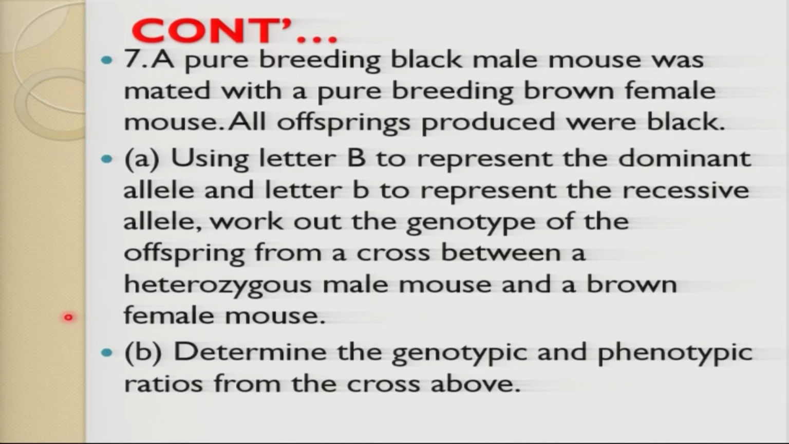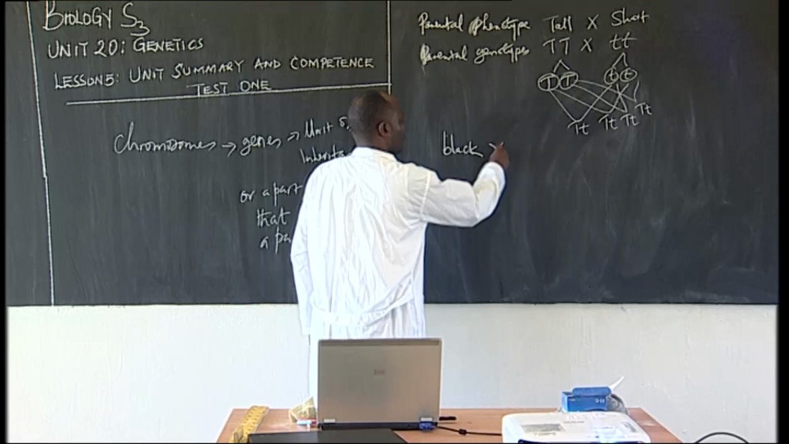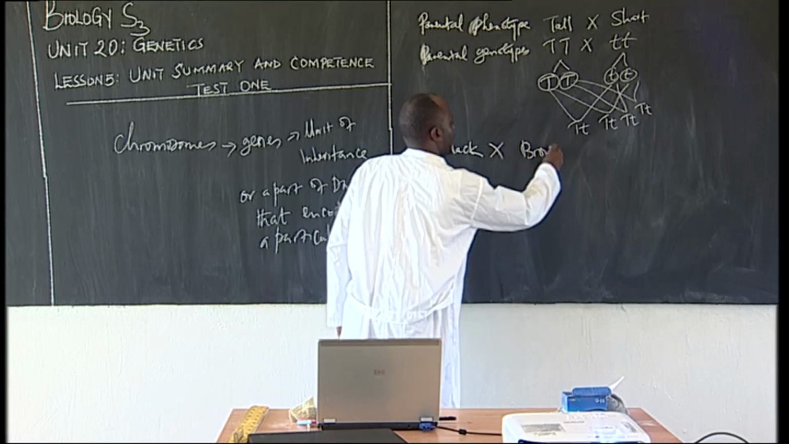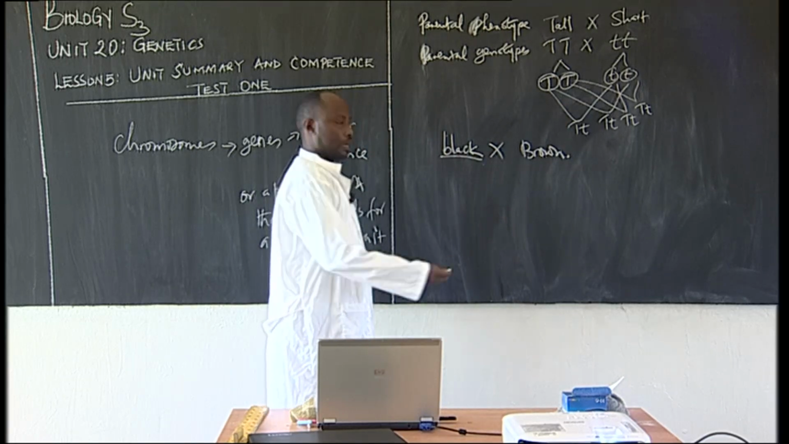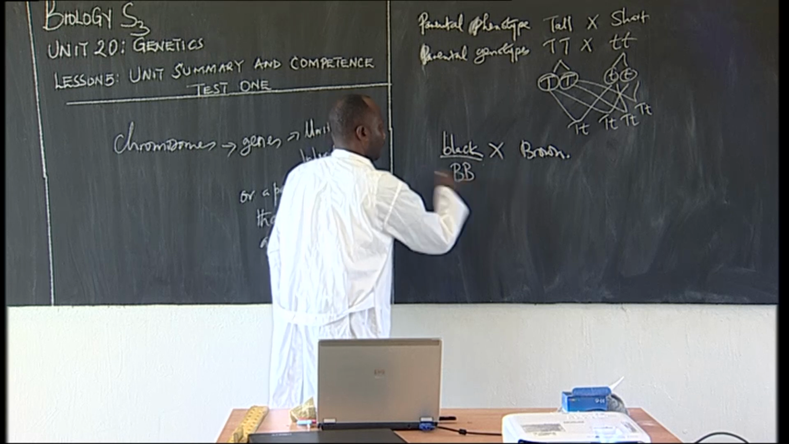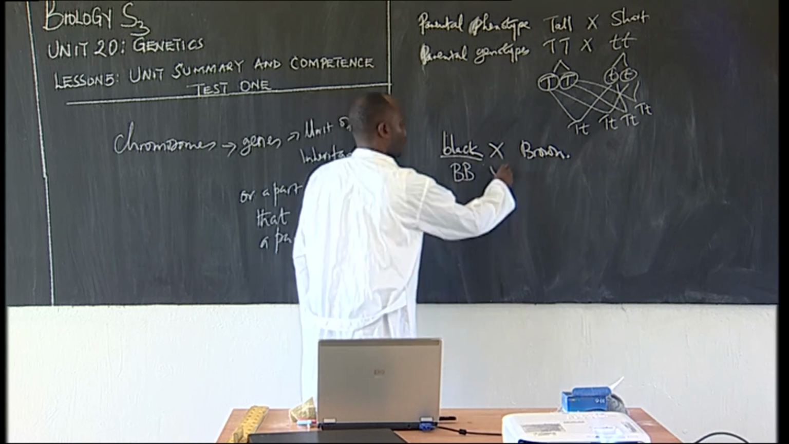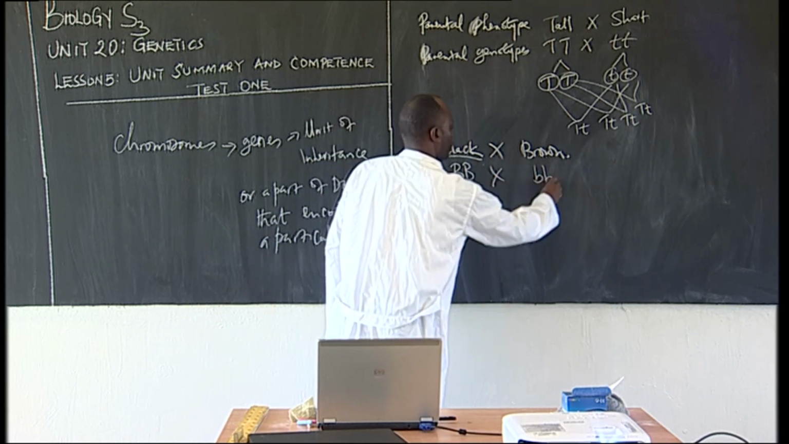I have another one. A pure breeding black male mouse was mated with a pure breeding brown female mouse. All offspring produced were black. Simple. We use the symbols. This is black, and you cross it with the brown one. Simple exercise. These are represented by B capital and B capital. Then you are crossing with a brown, which is B small and B small.